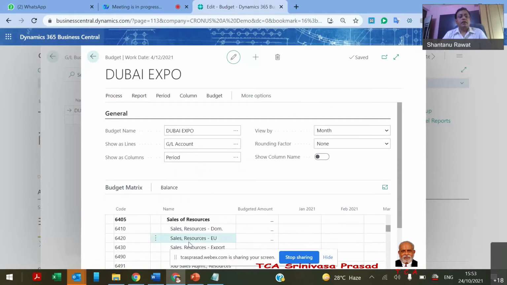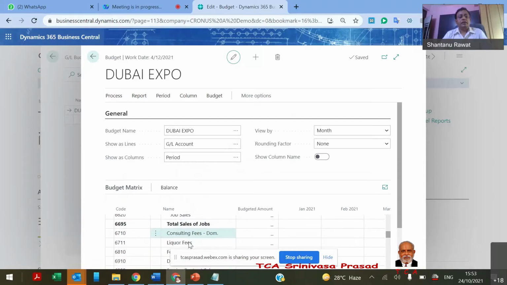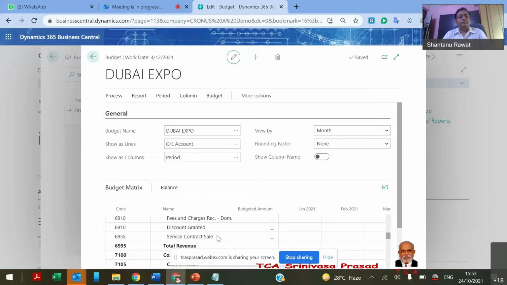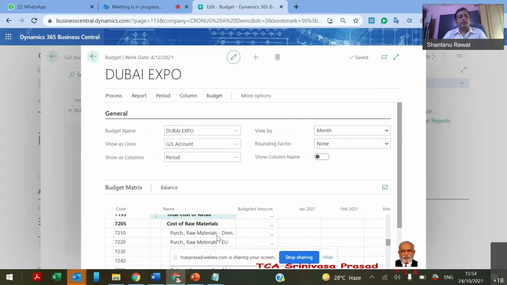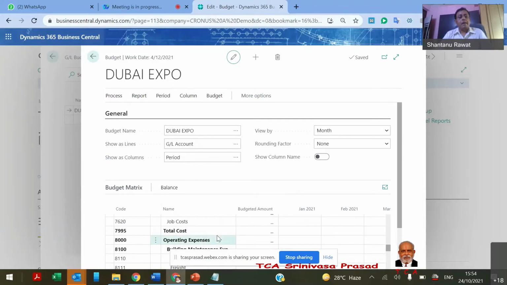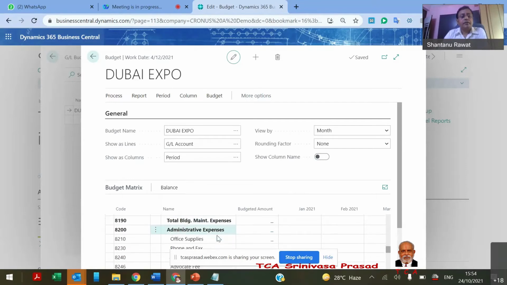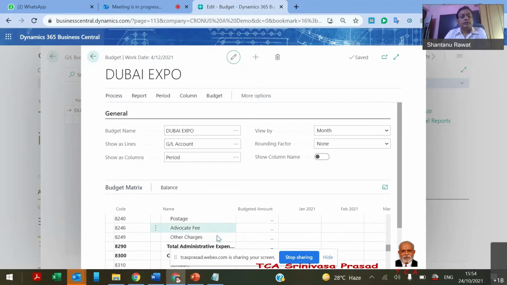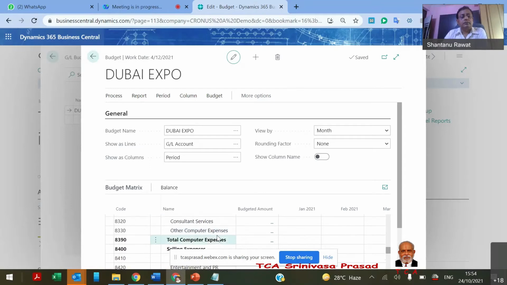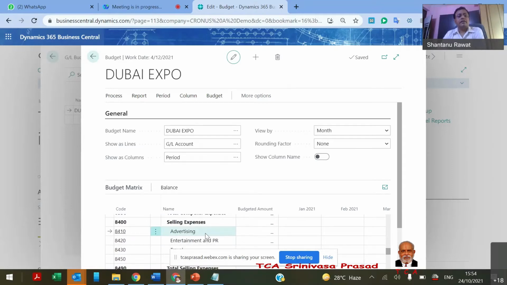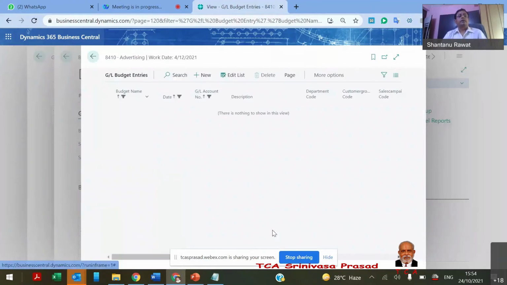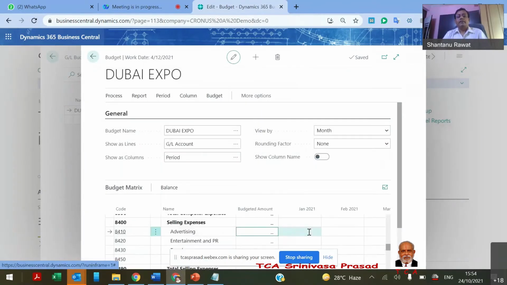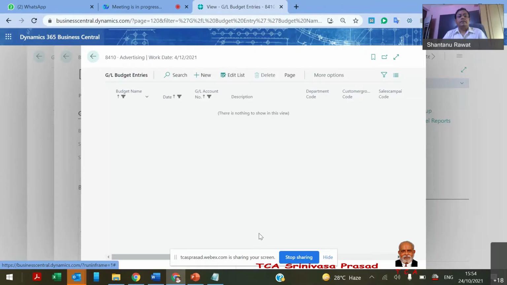So if there is a particular expense we want to define, consulting fees or any of the expenses, just like advertisement expenses 8410, this is my GL code. And if we want to define what would be the budget, I can define the budget itself, and I can track the entries.